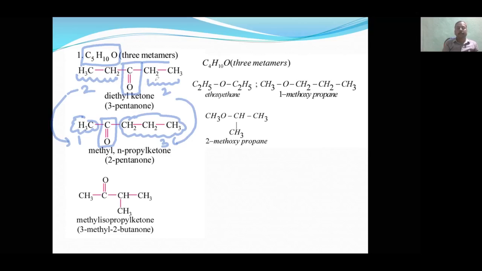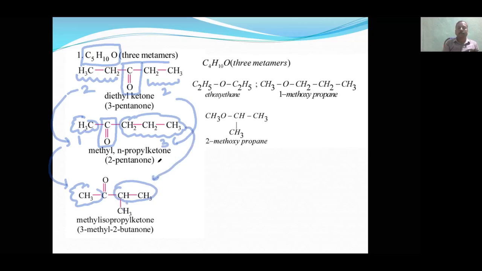I am not saying these are isomers. I am saying these two are isomers. So compare these two: 2 is not equal to 3, 2 is not equal to 1. So these two are the metamers. Similarly, you can compare here. And one more thing, here it is 1, no problem, but here it is ethyl, and on that side propyl is there. So therefore, these two are the metamers.